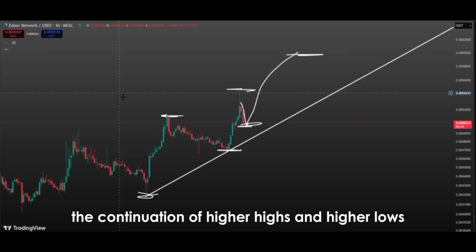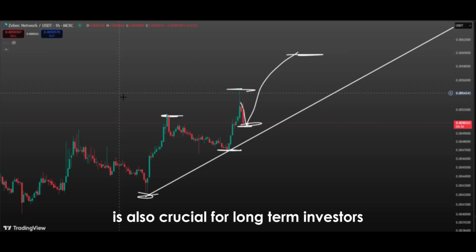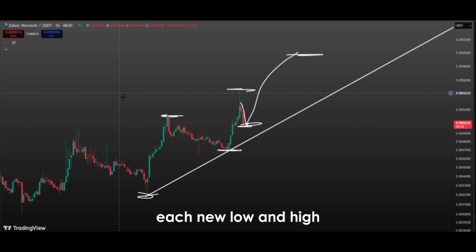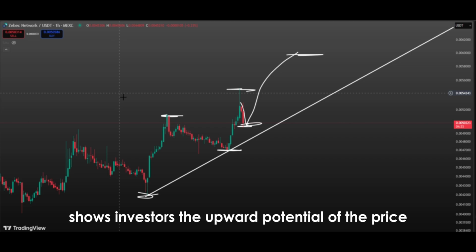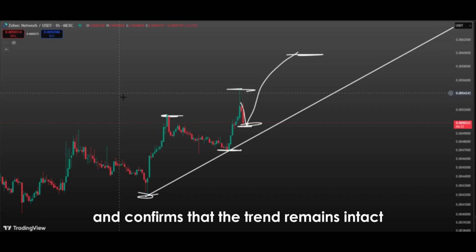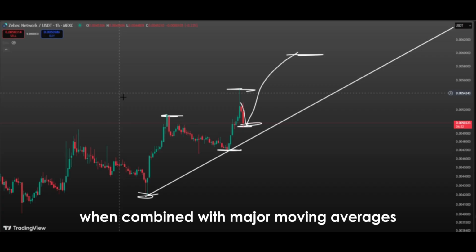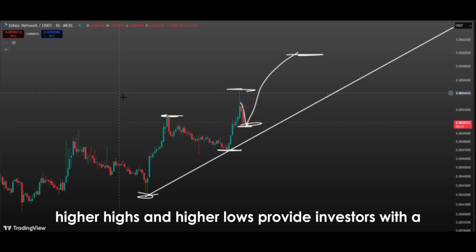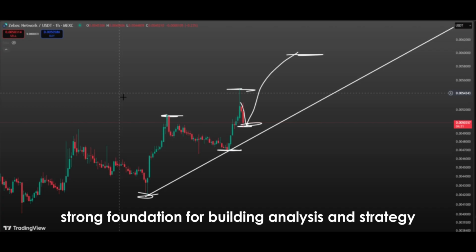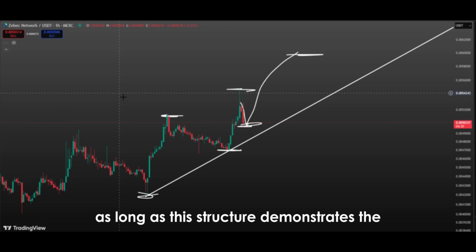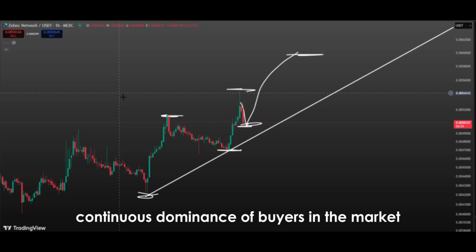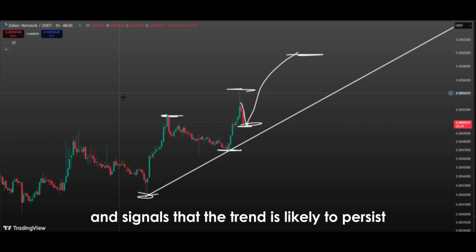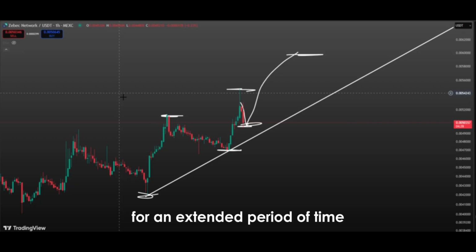The continuation of higher highs and higher lows is also crucial for long-term investors. This structure serves as guidance in determining the overall direction of the market and potential target price levels. Each new low and high shows investors the upward potential of the price and confirms that the trend remains intact. When combined with major moving averages, Fibonacci levels, and other technical indicators, higher highs and higher lows provide investors with a strong foundation for building analysis and strategy. As long as this structure demonstrates the continuous dominance of buyers in the market, it gives investors confidence and signals that the trend is likely to persist for an extended period of time.